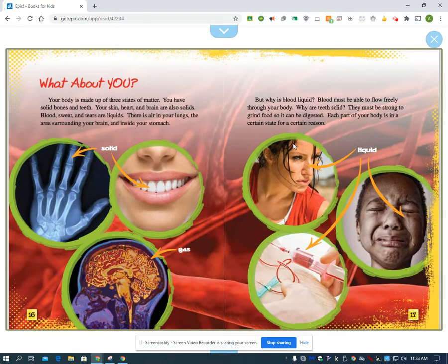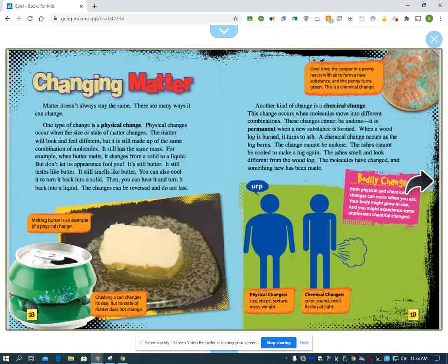But why is blood liquid? Blood must be able to flow freely through your body. Why are teeth solid? They must be strong to grind food so it can be digested. Each part of your body is in a certain state for a certain reason.